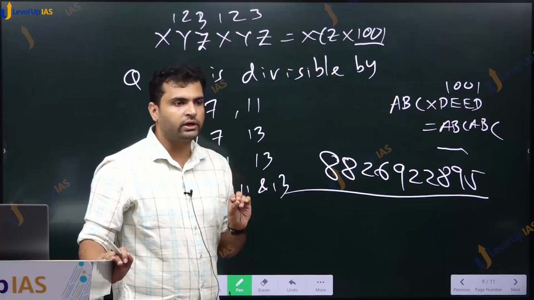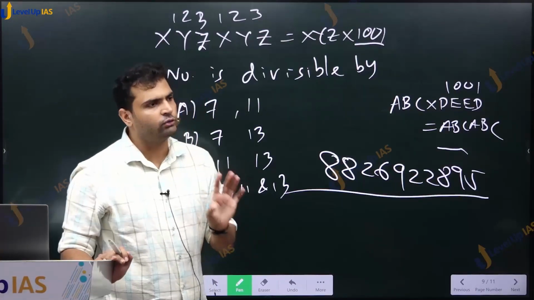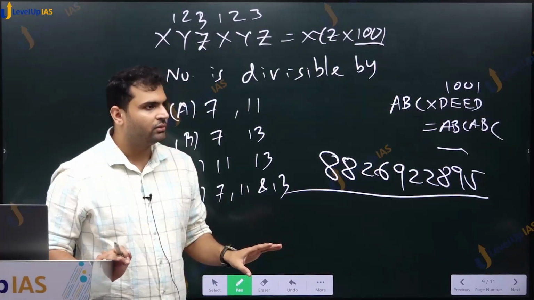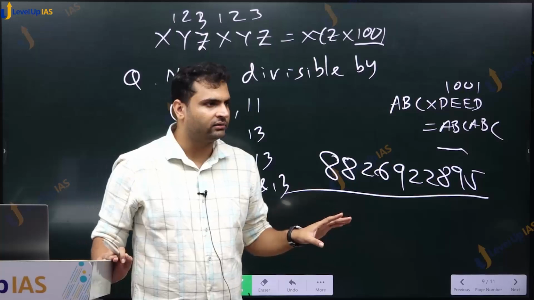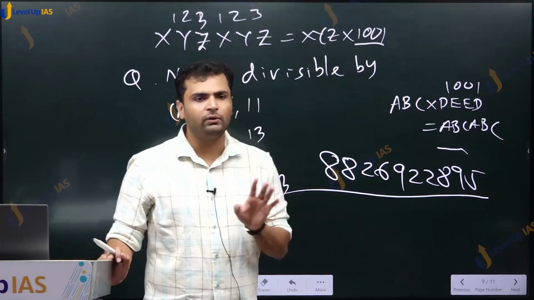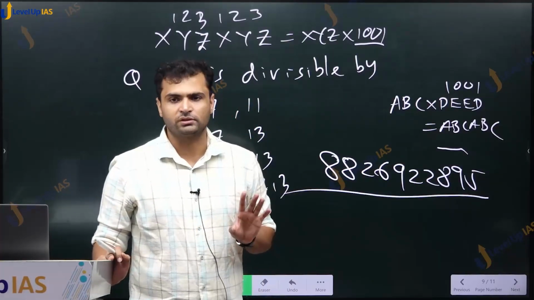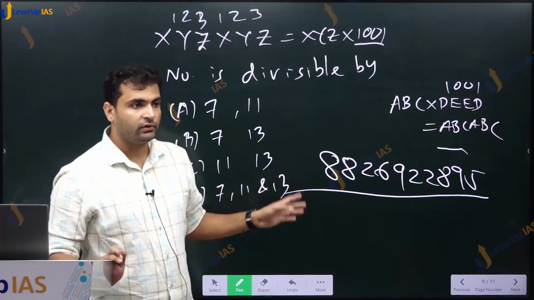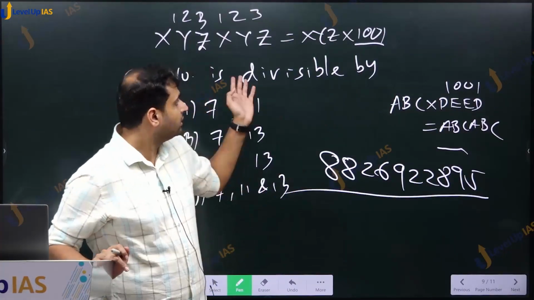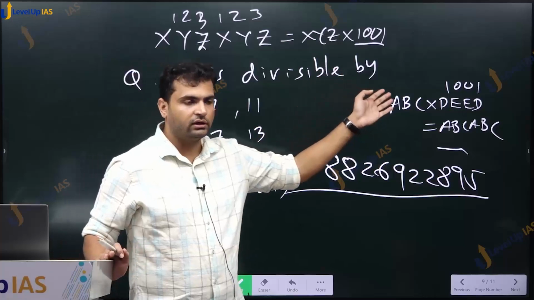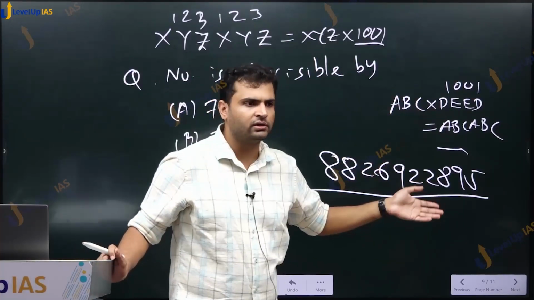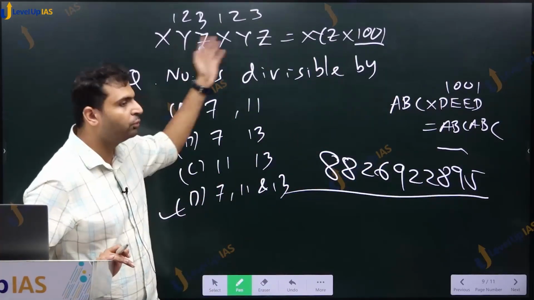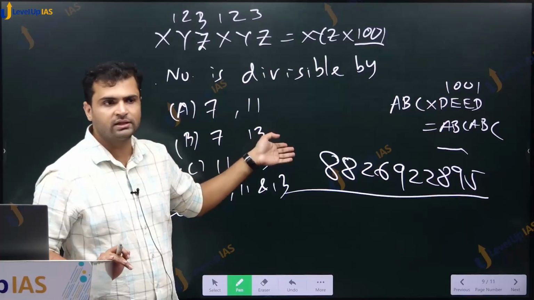We are going to attempt 40 to 45 to 50 questions maximum. We don't want to go beyond that. It is not needed. So we have leg room to leave 35 questions. We can leave this question, no issue, if you don't actually come to the answer within 1 to 2 minutes. Here you should, because even if you put values and directly divide, you should come to the answer within 2 minutes.